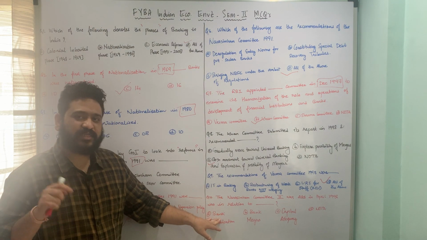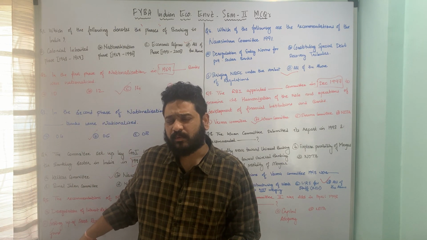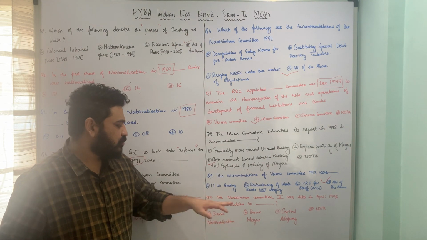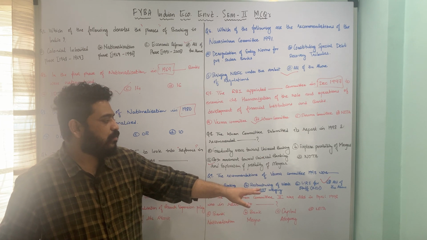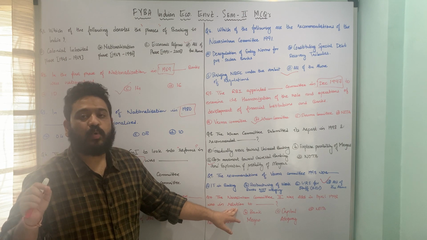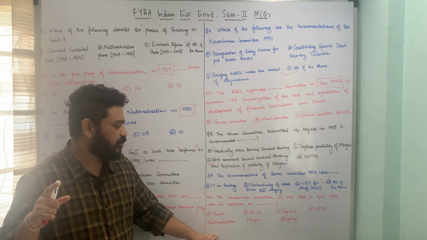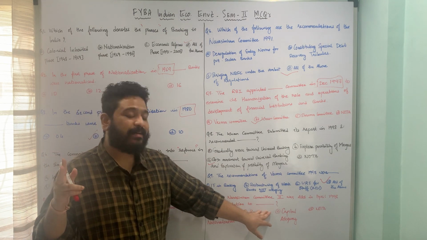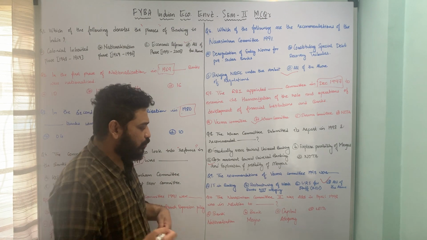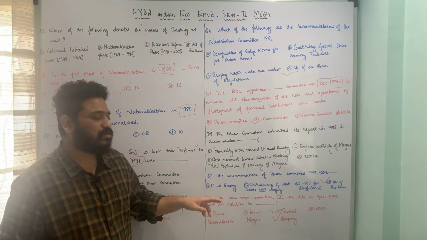Let us now move to the last question in this segment, which talks about the Narasimhan Committee second. We have seen the first one in 1991. The second one was in April 1998. So let us look at the question. The Narasimhan Committee 2 was established in April 1998, and it was in relation to what? Whether it was in relation to A, bank nationalization, B, bank mergers, C, capital adequacy, or D, none of the above. So here the second Narasimhan Committee was in relation to capital adequacy, and therefore option C, capital adequacy, is the correct answer to this particular question.